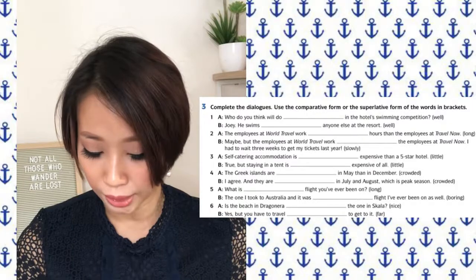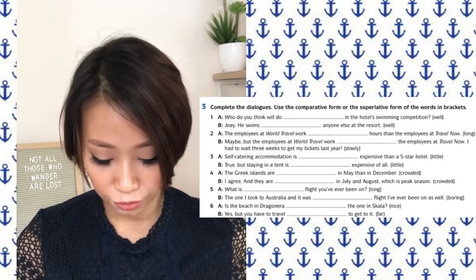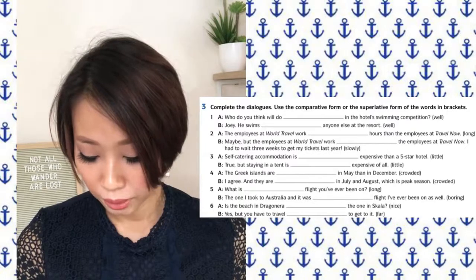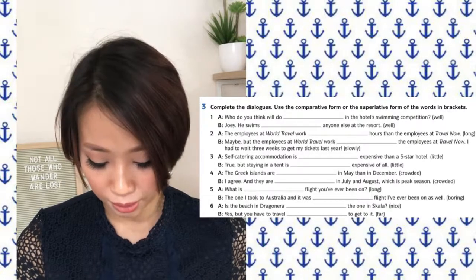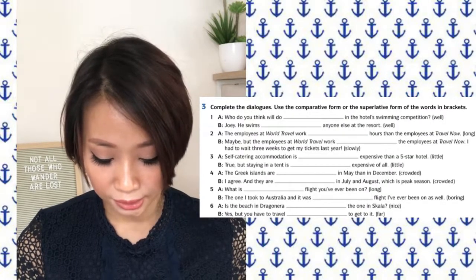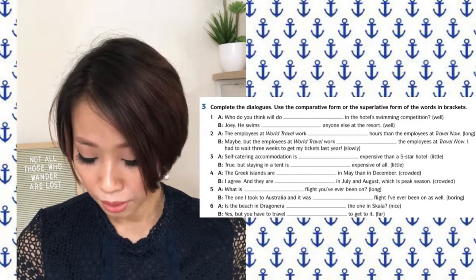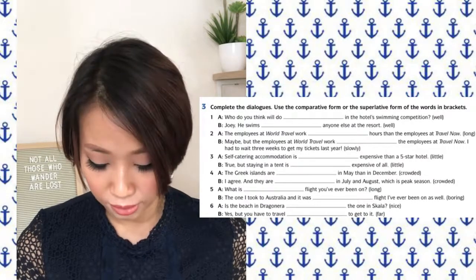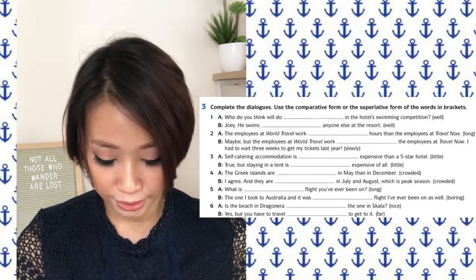Slowly, dengan perlahan. 3. Self-catering accommodation is less expensive than a 5-star hotel. Tinggal di tempat penginapan yang makanan tidak disediakan, mahal dari hotel 5 bintang. Little, sedikit. True, but staying in a tent is the least expensive of all. Benar, tapi tidur di kemah, mahal antara semua. Little, sedikit. 4. The Greek islands are less crowded in May than in December.